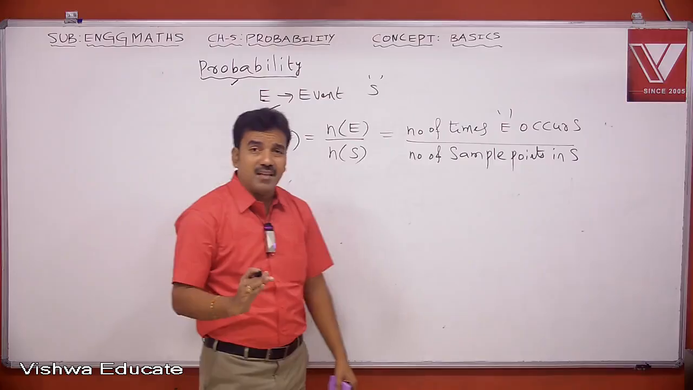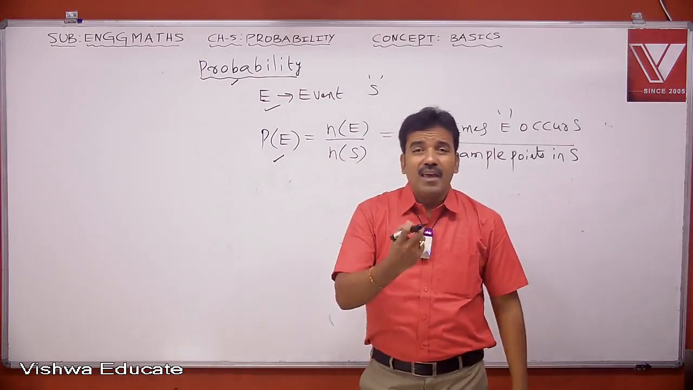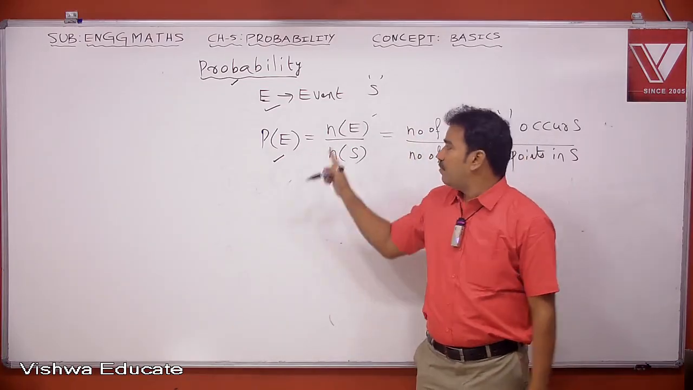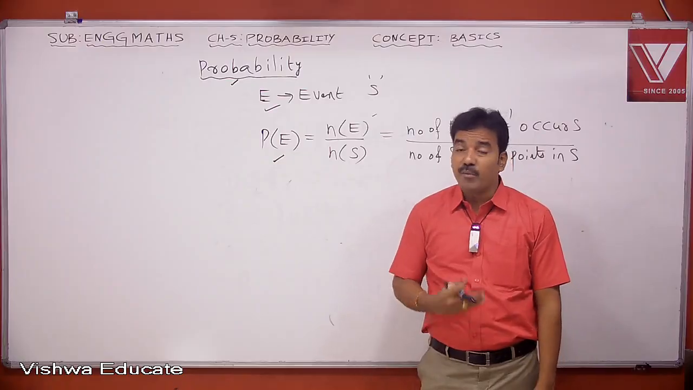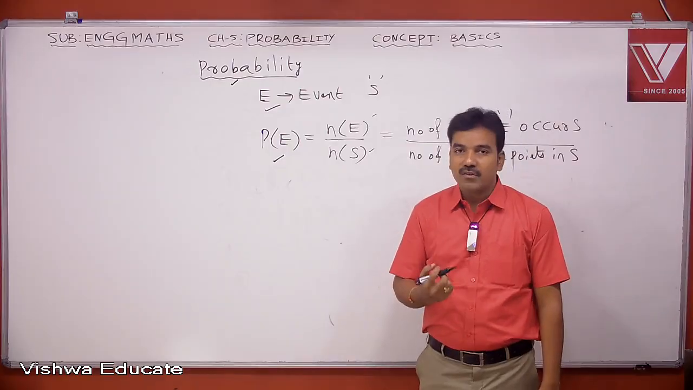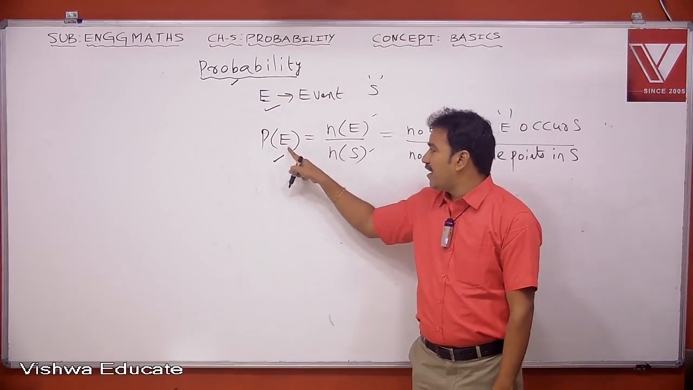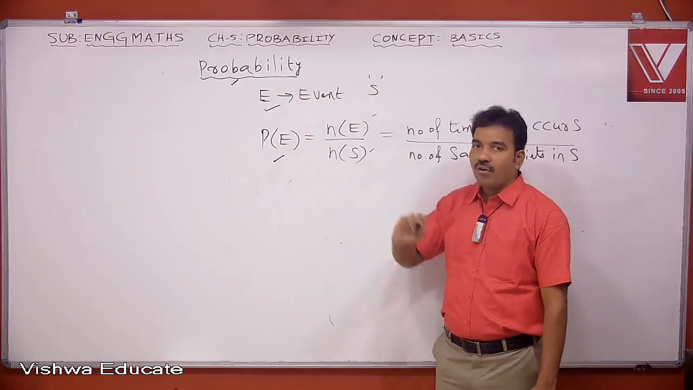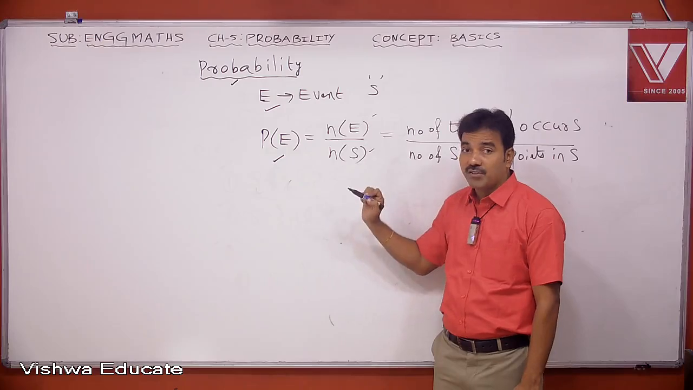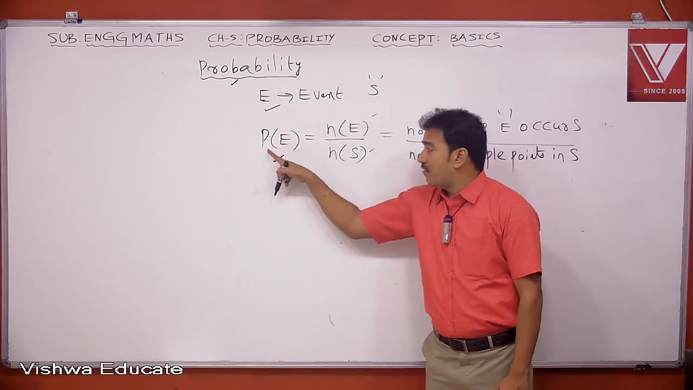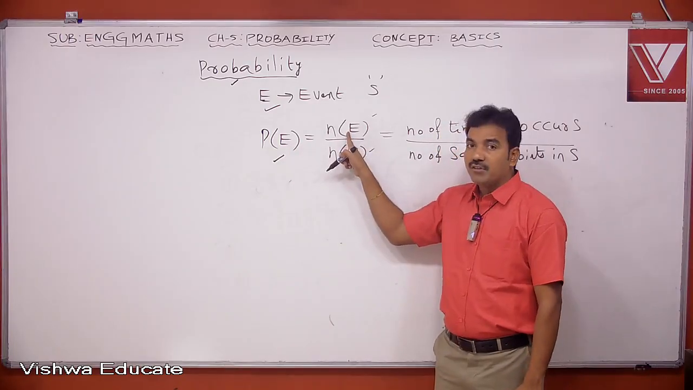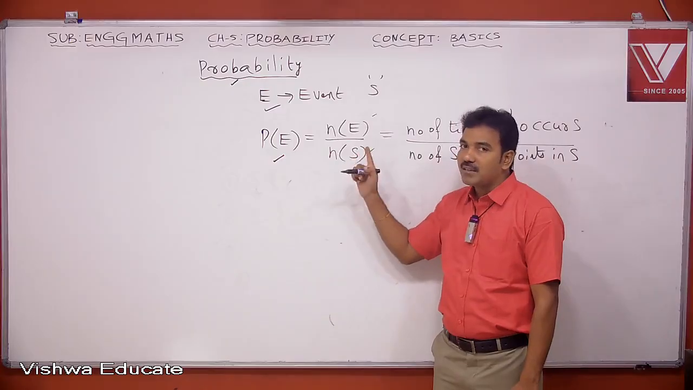Basically, probability is a ratio. So what is the ratio? n of E divided by n of S. What does this n of E stand for? This is the number of times the event E occurs, divided by n of S, the total number of sample points. So the probability of an event E is defined as the ratio of the number of times E occurs to the total number of sample points in the sample space S.